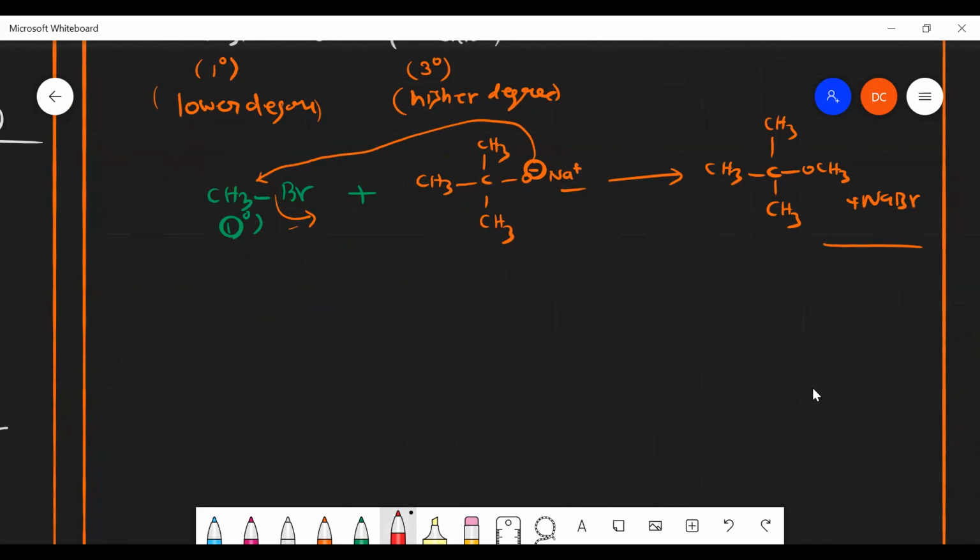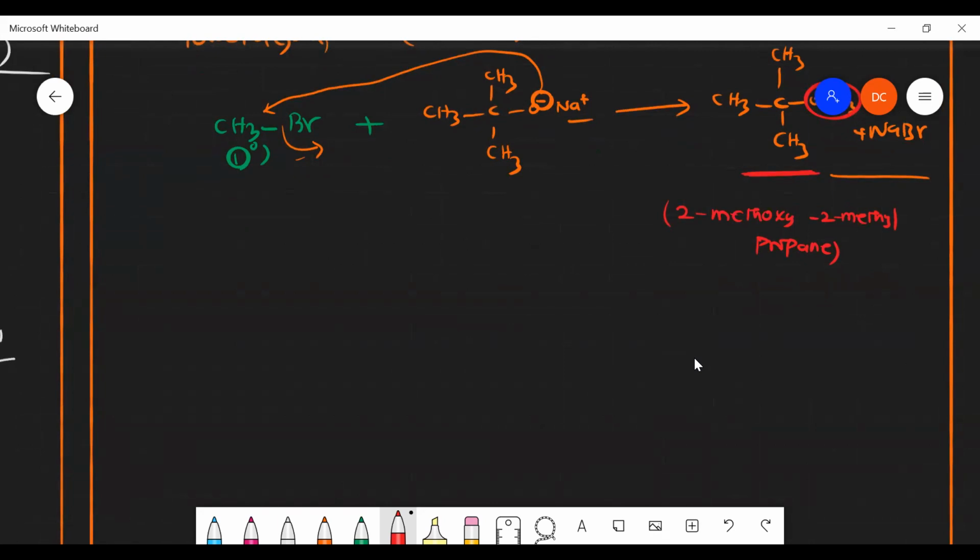I'll explain why. First, can you name this compound? 2-methoxy, 2-methyl propane. That's the nomenclature.